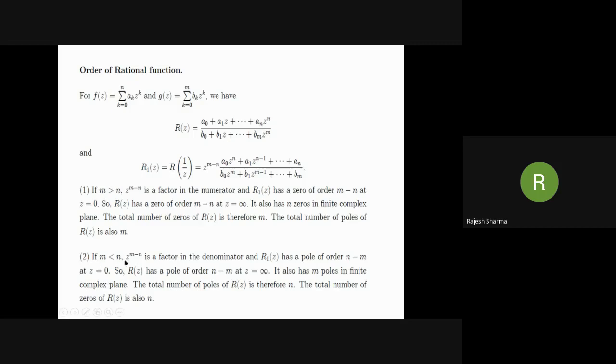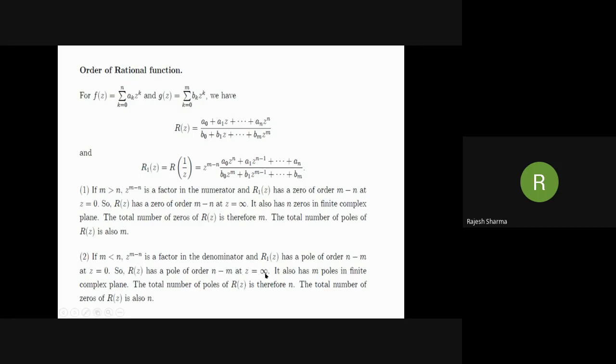If m is less than n, then z raised to the power m minus n is a factor in the denominator. And R1(z) in this case has a pole of order n minus m at the origin. That is, at z equal to 0. So R(z) has a pole of order n minus m at infinity.